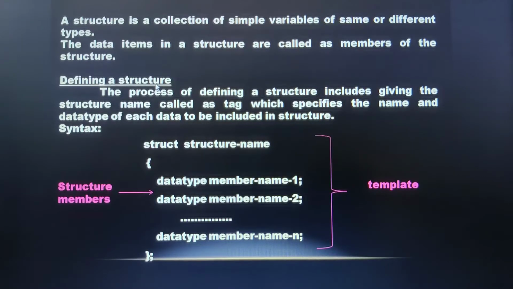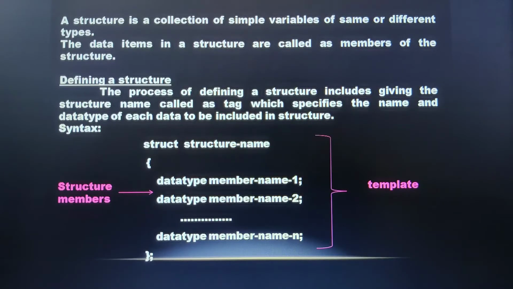I hope children you are able to understand. This is for what is a structure. When the question is asked to give a general syntax of defining a structure, you need to write the definition, plus you need to write this process, write the general syntax and give an explanation. I hope students you are able to understand.